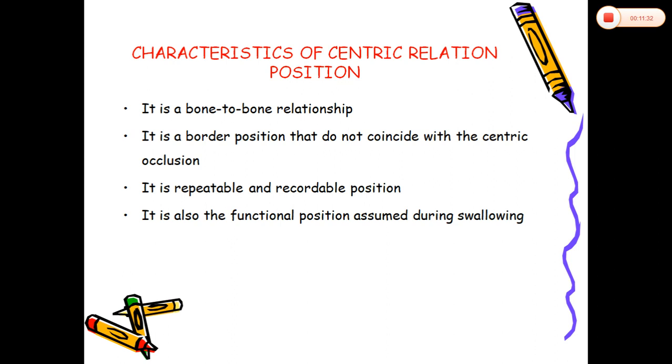According to this centric relation, the centric occlusion is decided. Whereas in natural dentition, there will be one centric relation, and when teeth contact, your centric occlusion may coincide with the centric relation or may not. But usually when you are fabricating complete dentures, after recording the centric relation, the centric occlusion will be coinciding, and it is the most functional position assumed during swallowing.